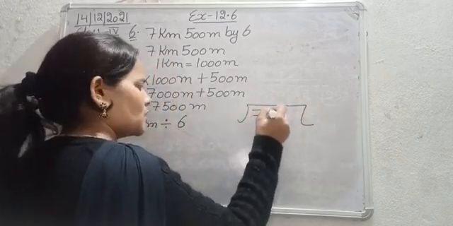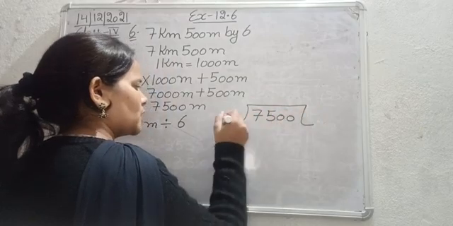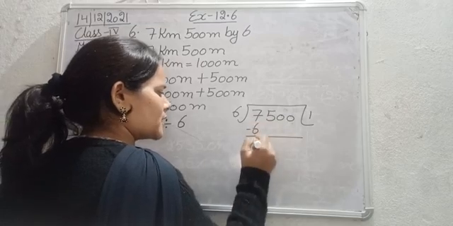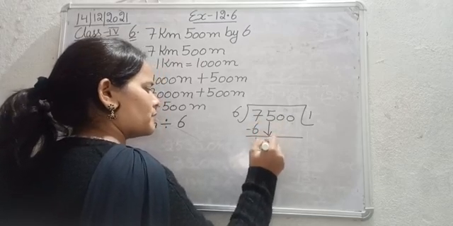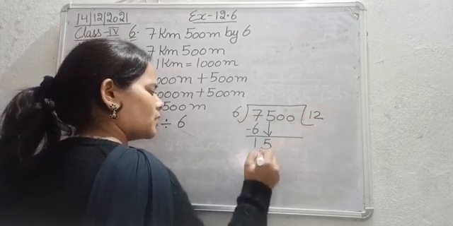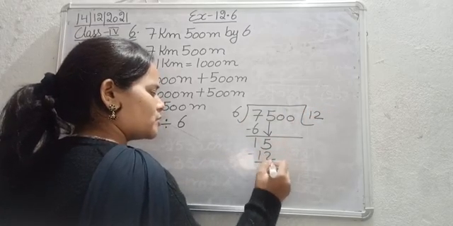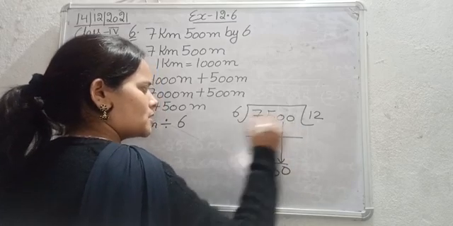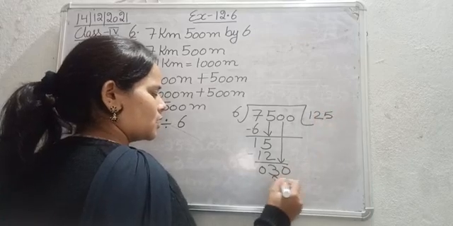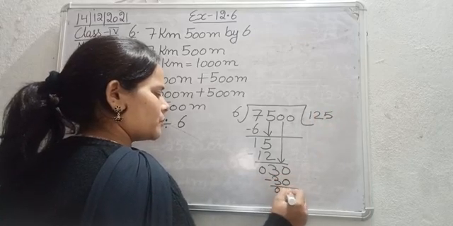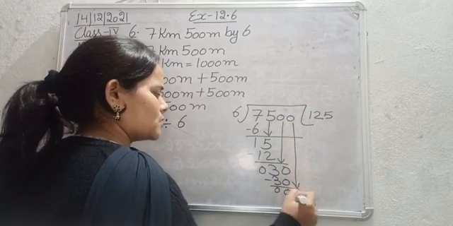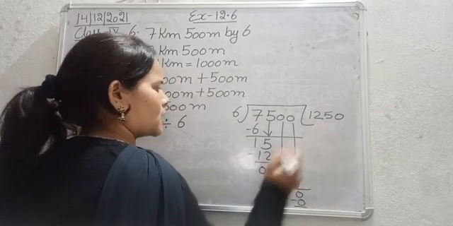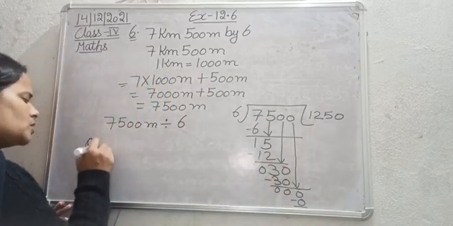That is 7,500 divided by 6. 6 ones are 6. 7 minus 6, that is 1. Bring down 5. 6 twos are 12. 5 minus 2, 3. 1 minus 1, 0. Bring down 0. 6 fives are 30. 30 minus 30, 0. Bring down 0. 6 zeros are 0. 0 minus 0, nothing. So after division, we got the quotient.